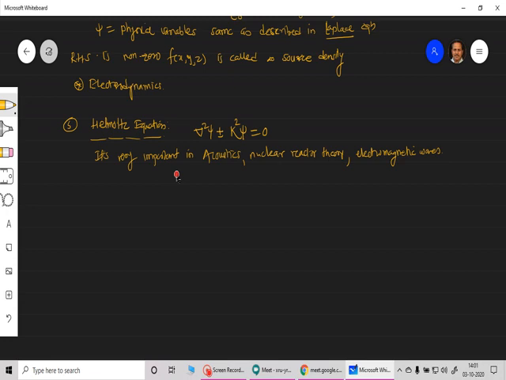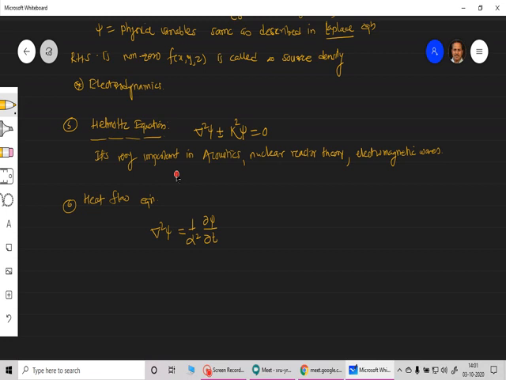Then there is one more equation, called the diffusion equation or heat flow equation. It comes in thermodynamics. The form of this equation is del square psi is equal to 1 upon alpha square into partial derivative of psi with respect to t.